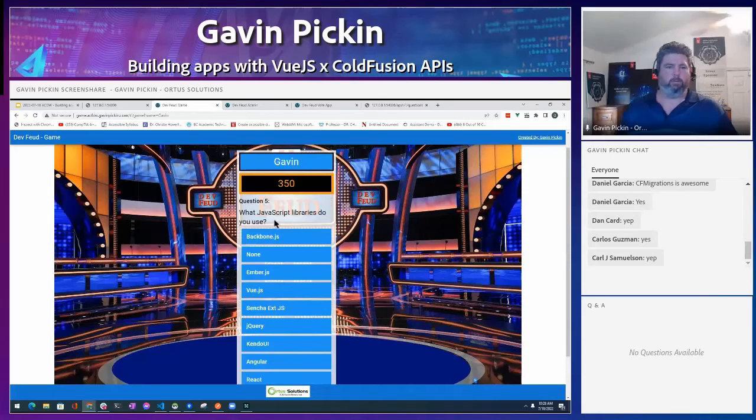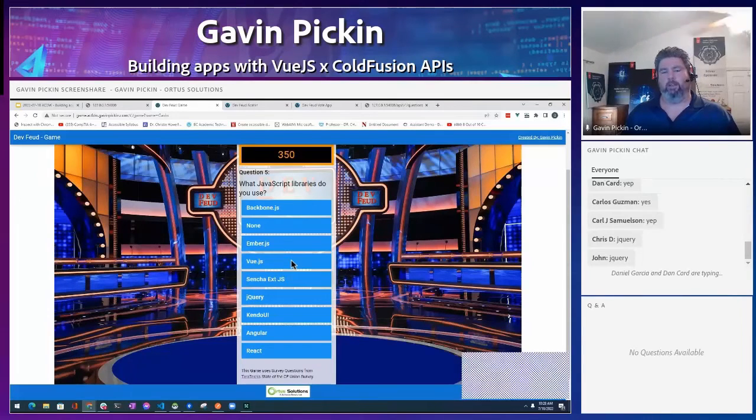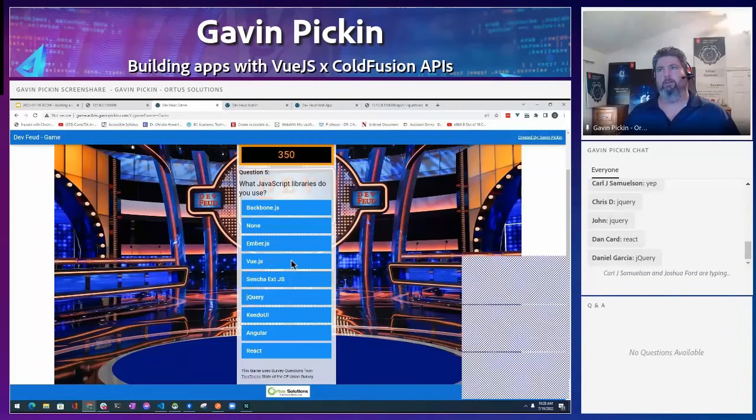So which JavaScript libraries do you use? Well, some old ones in here. So today we're talking about Vue, so I've got to pick Vue, even though it might not be the best one. Can anyone tell me what they think the most popular JavaScript framework is? If you guys get the right answer, you can actually win that American Express gift card.